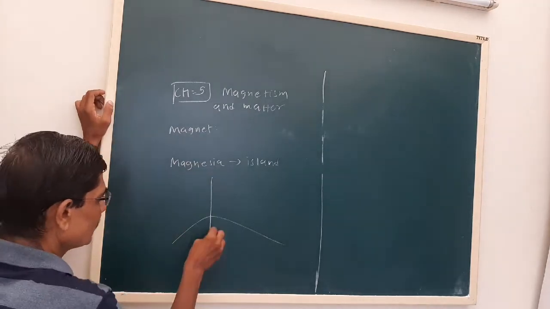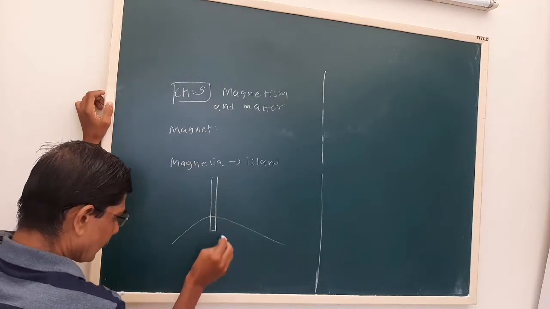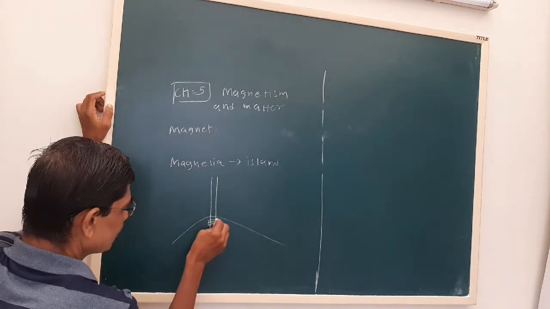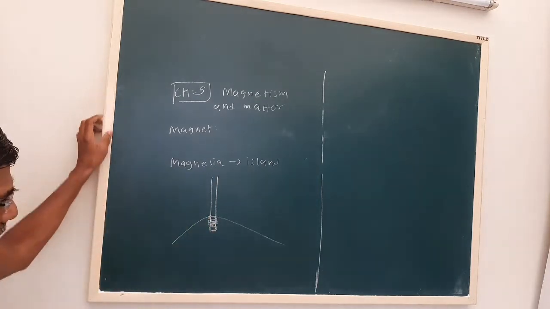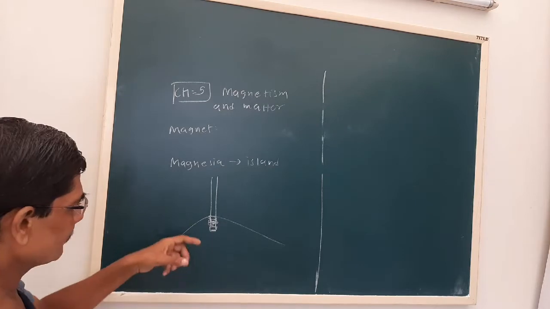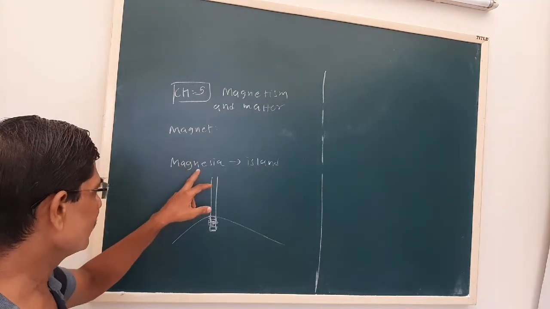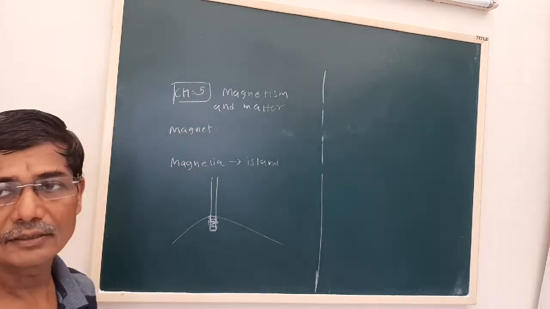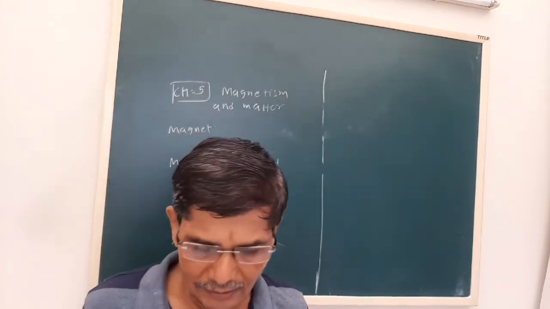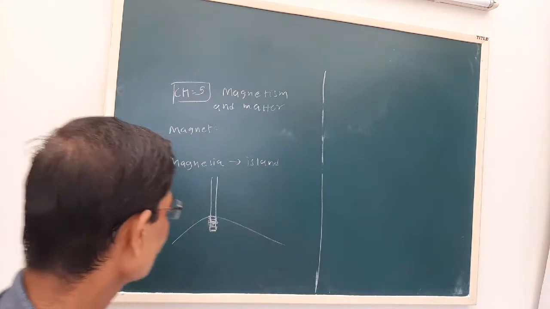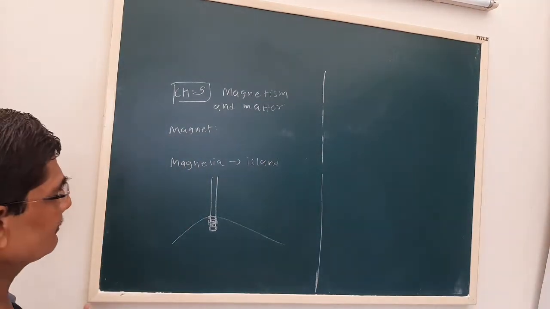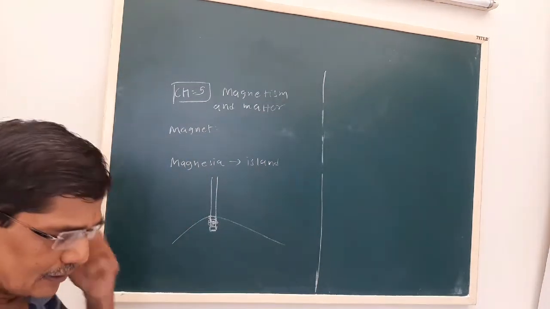Or suppose a raw stick is there, and the bottom part is made up of some iron material that was attracted toward this. So that's why from the word magnesia, the word magnet has come.